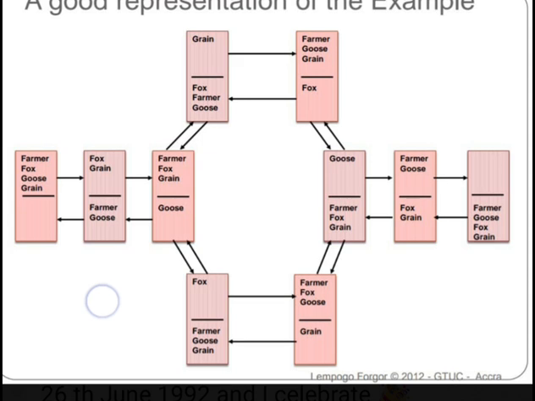So when the farmer sends the fox to the bank of the river, at the bank of the river we now have the fox, the farmer, and the goose, and the grain is at the destination.